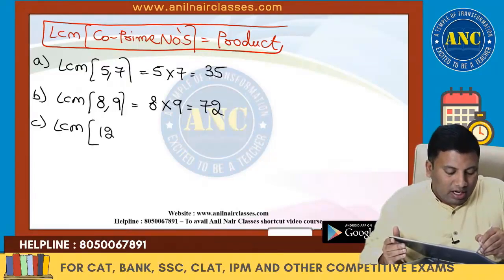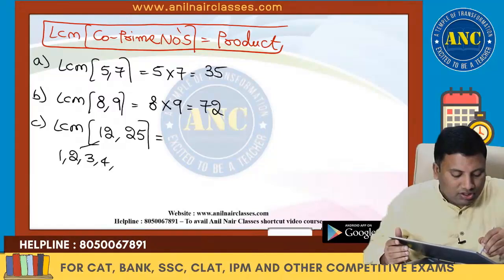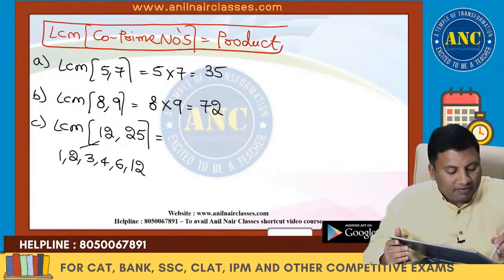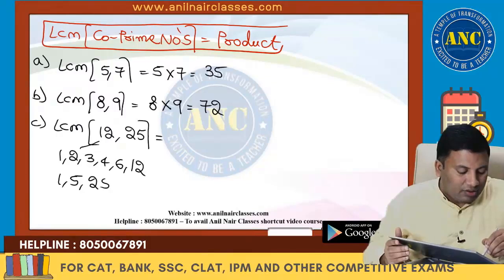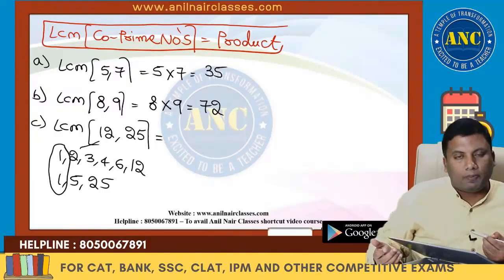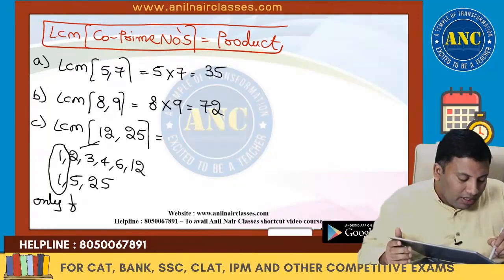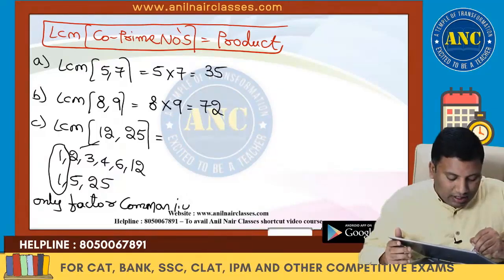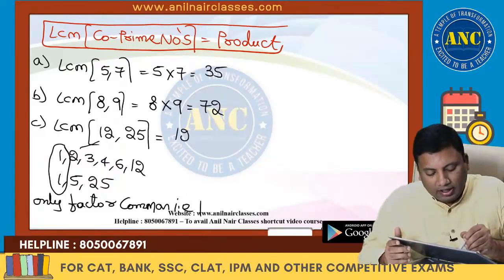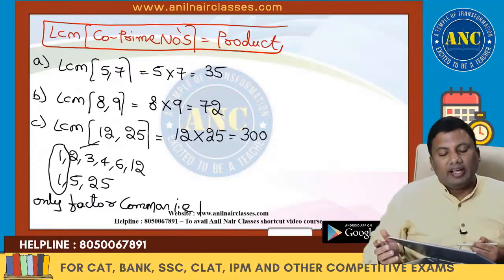LCM of 12 comma 25. 12's factors are 1, 2, 3, 4, 6, 12. 25's factors are 1, 5 and 25. What is the factor that is common? 1. Two numbers are said to be co-prime if they have only one factor common, that is 1. LCM of co-primes is their product. 12 into 25 is 300.